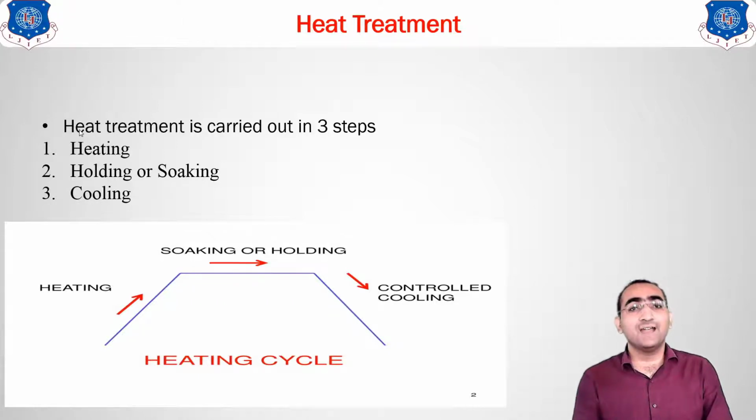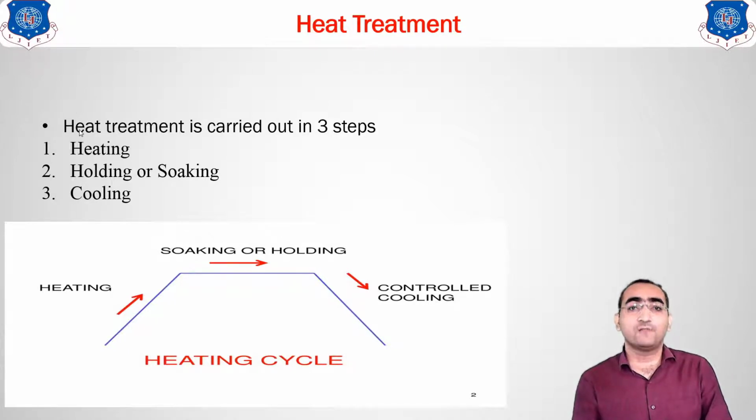Otherwise, suppose we heat the material to a temperature X. When you reach temperature X, only the surface is at X degrees, not the core area of the material. So the core should also become X degrees Celsius. For that reason we go for the holding of the material.